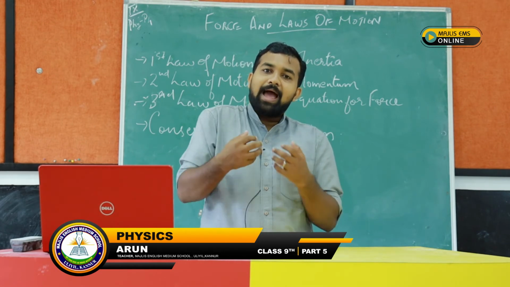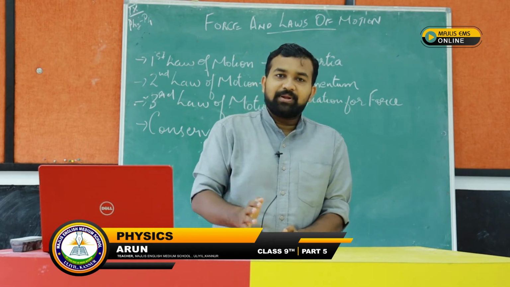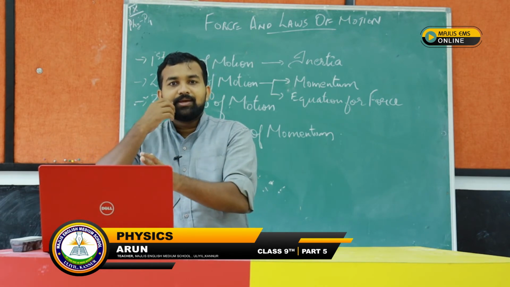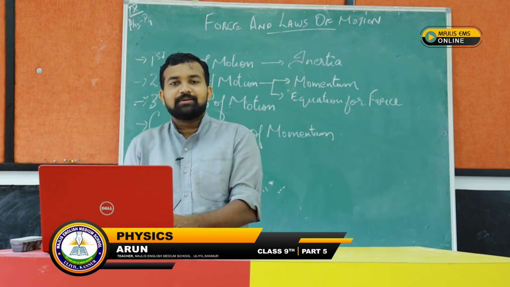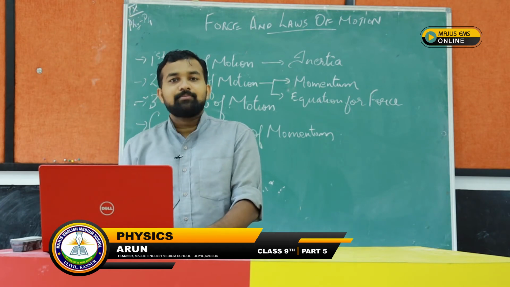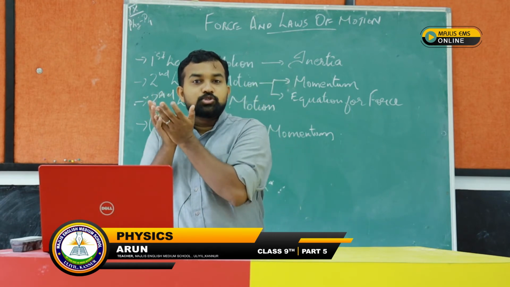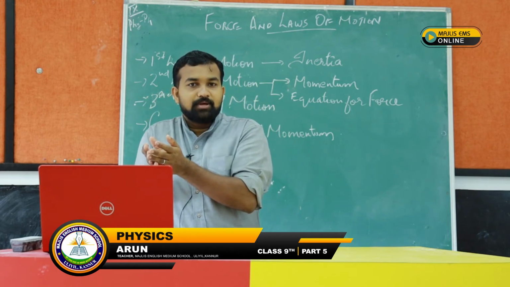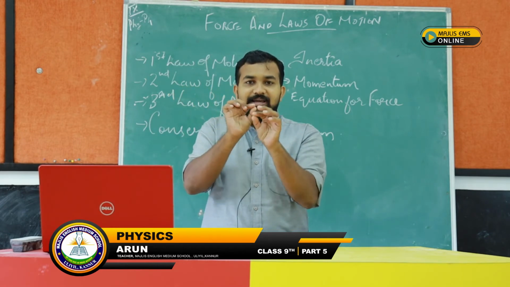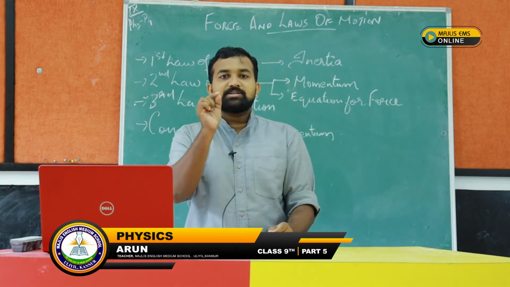It will be happy if it stays at rest itself. It doesn't want to have the force application. The ball moving down will also be happy to move at the same velocity. It is very happy for the ball to come down with the same velocity. But what is it doing? It's stopping. The player is stopping the ball by applying force. So the change in the type of motion requires what? Force.